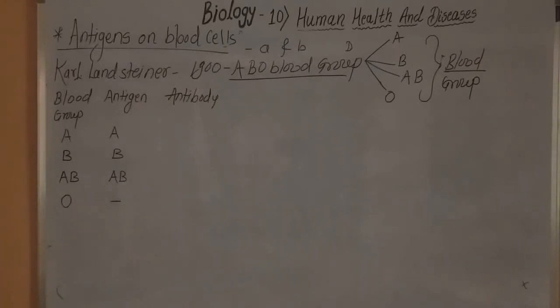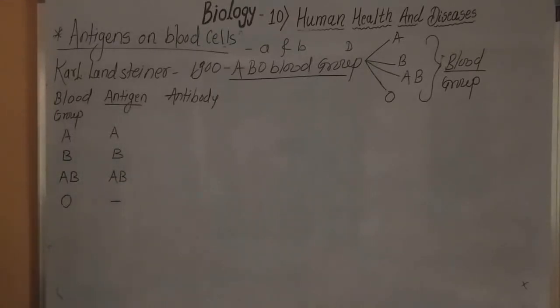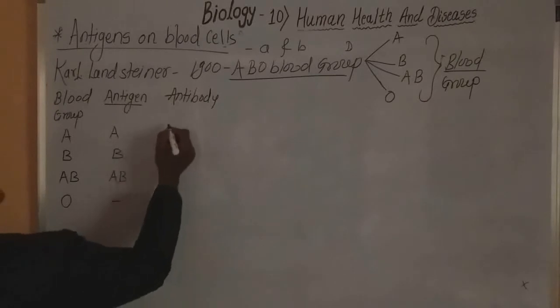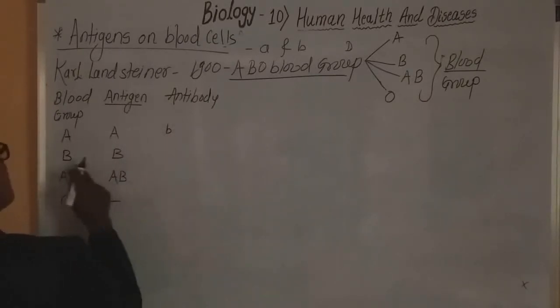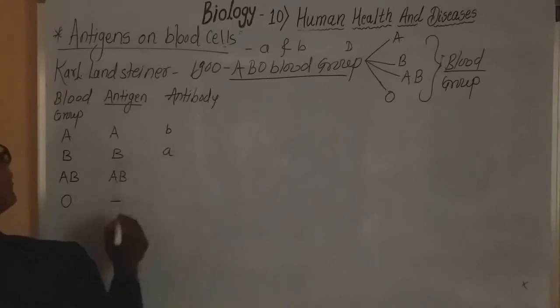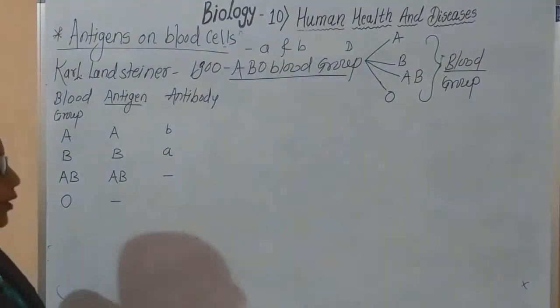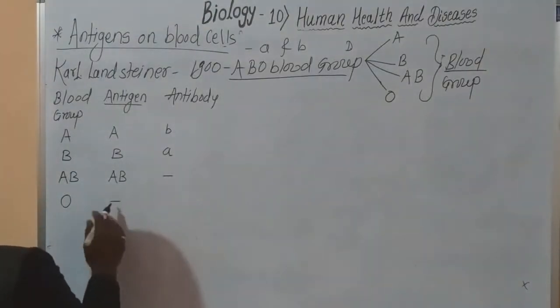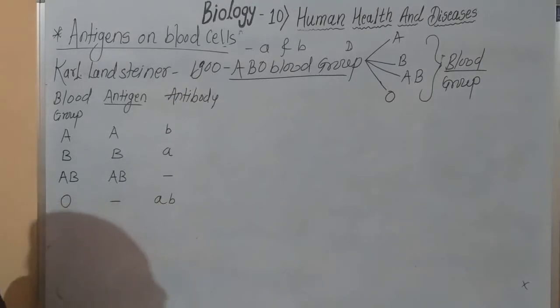Okay. Now the antigens are present on the surface of RBCs. Okay. On the surface of RBCs, these antigens are present, and antibodies are also present. In case of blood group A, the B antibodies are present. Here A antibodies are present. In case of AB, there are no antibodies. And in case of O, both antibodies are present.